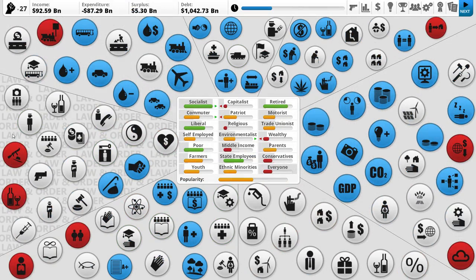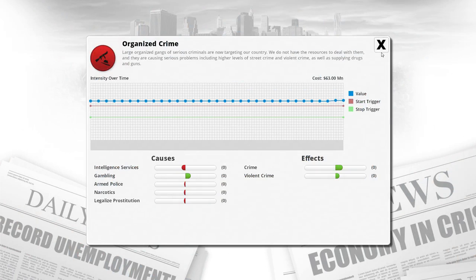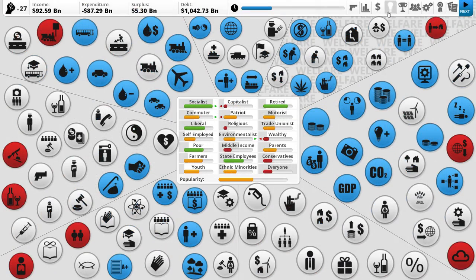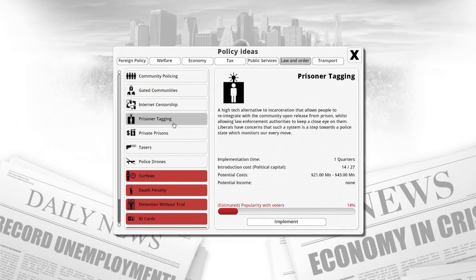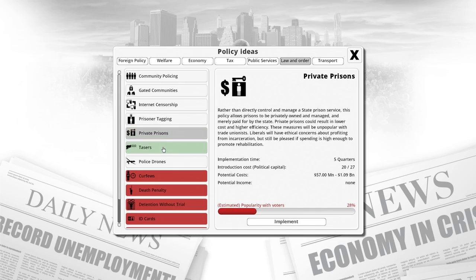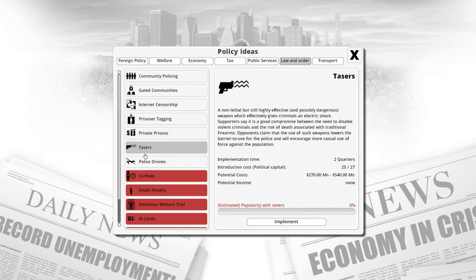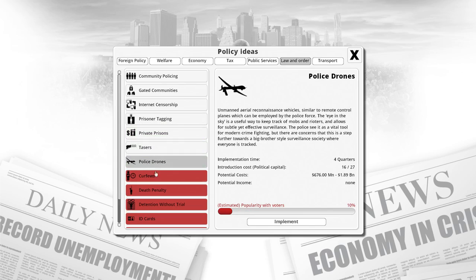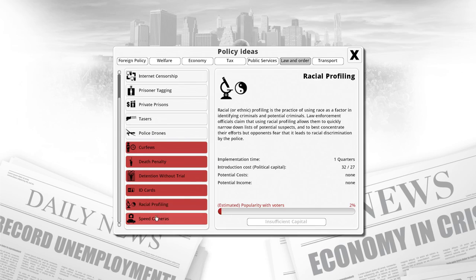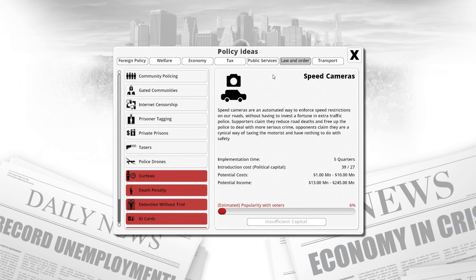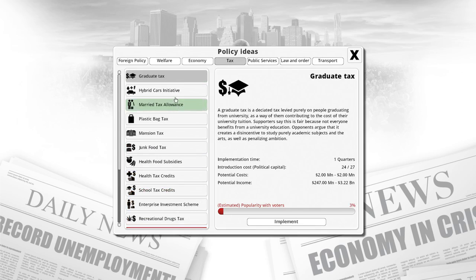Okay, let's see, what else do we got around here? We need to find a way to start fighting off organized crime and alcohol consumption. Can we implement anything? No, no, definitely no. Really, that's an option? No, there really isn't much for that, is there?